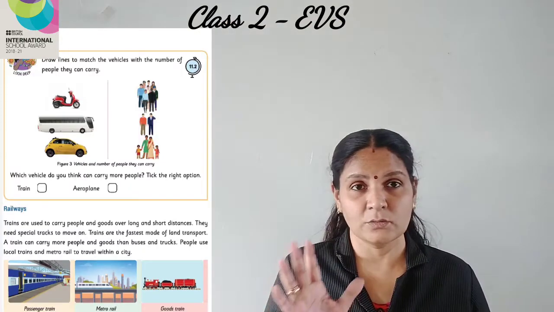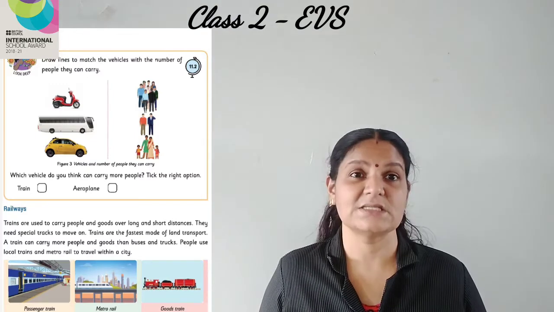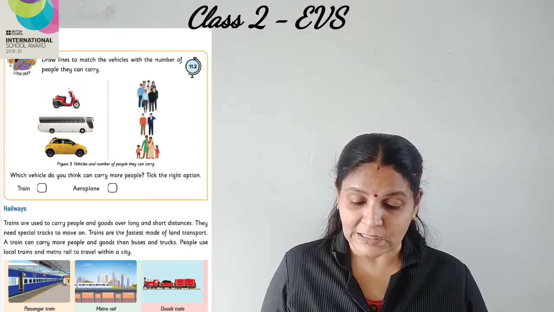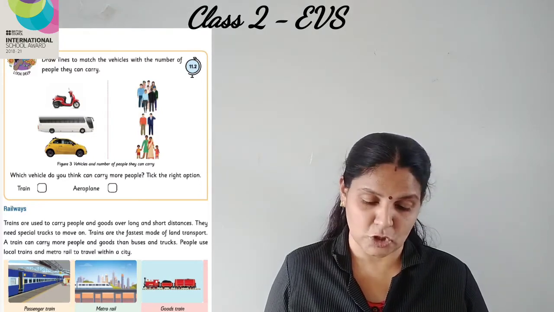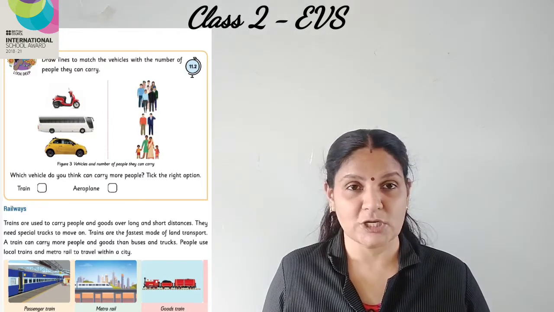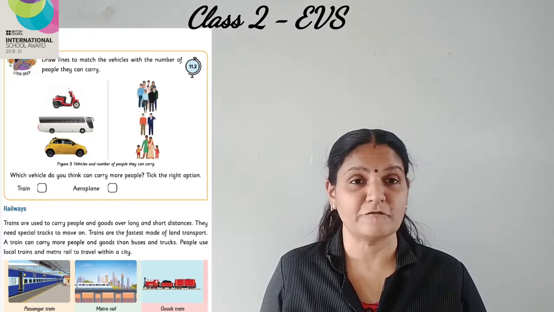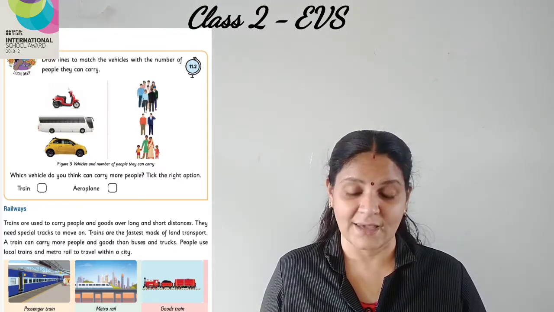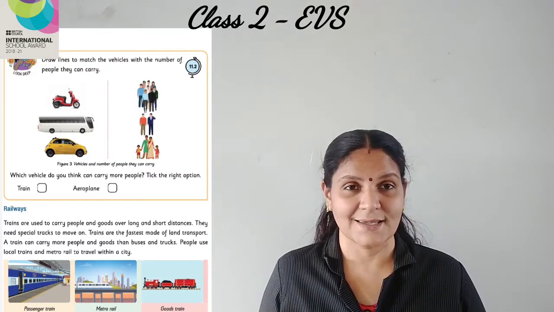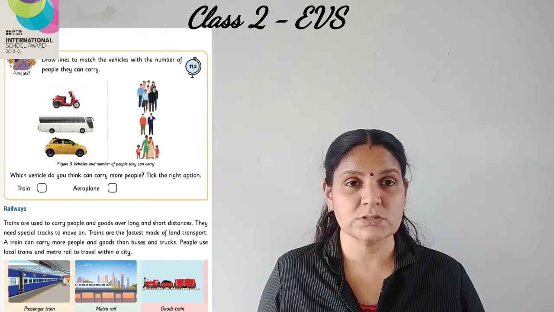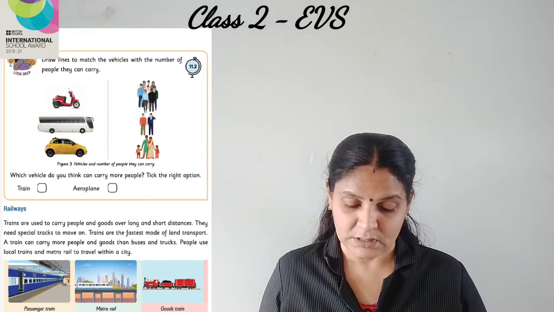So I think now you are clear with the roadways. Now we will discuss railways. Trains are used to carry people and goods over long and short distances. They need special tracks to move on. Trains are the fastest mode of land transport. A train can carry more people and goods than buses and trucks. People use local trains and metro rail to travel within a city.